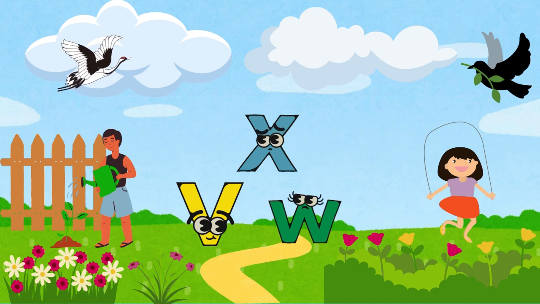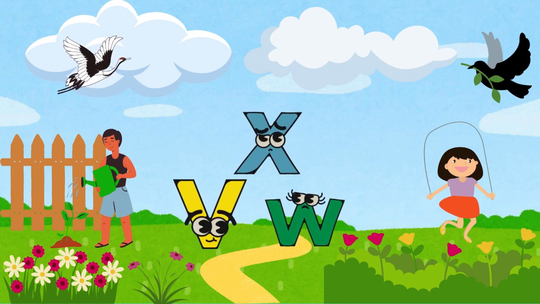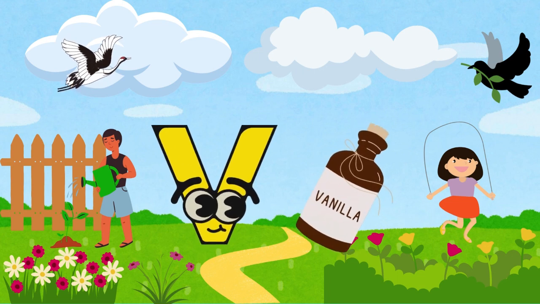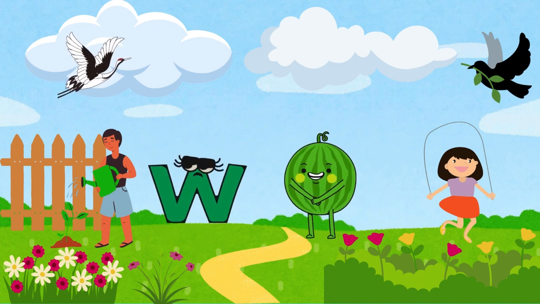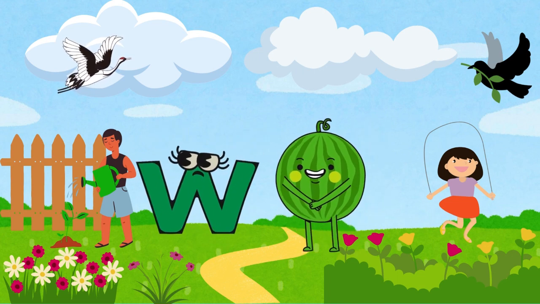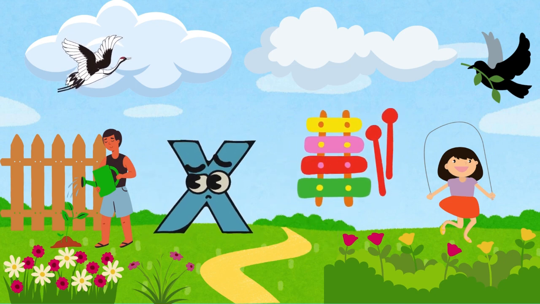Alphabet. V, W, X. V for vanilla, W for watermelon, X for xylophone.